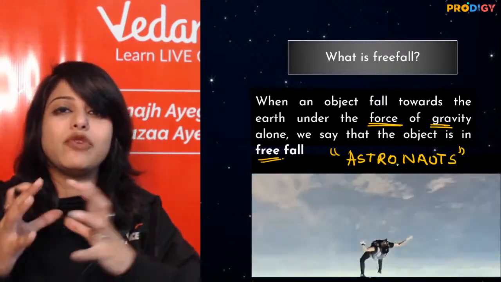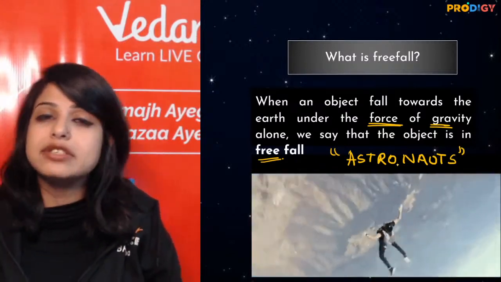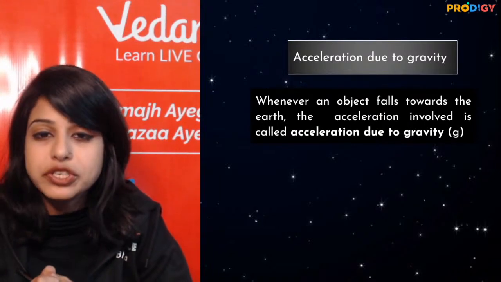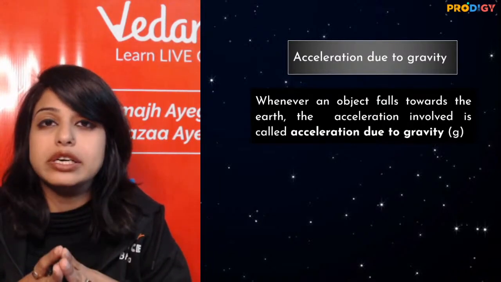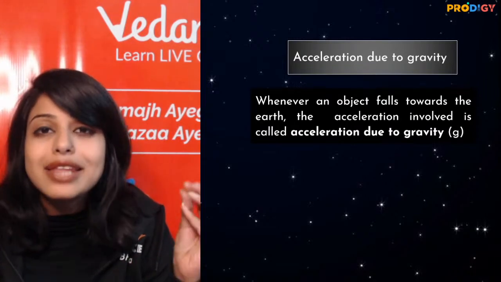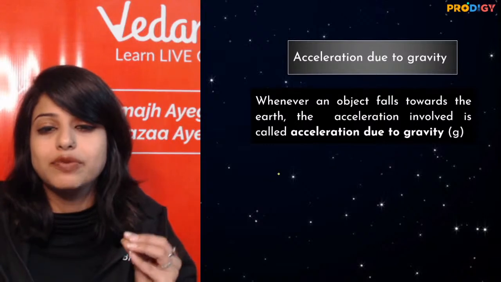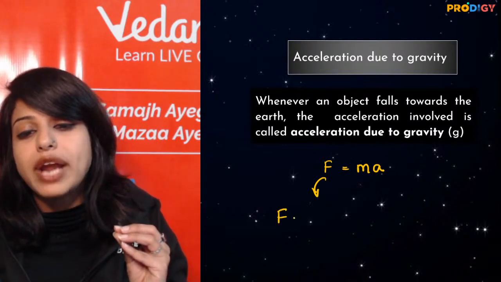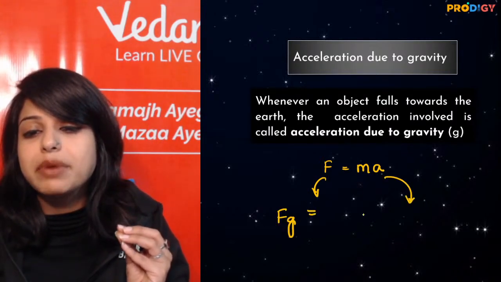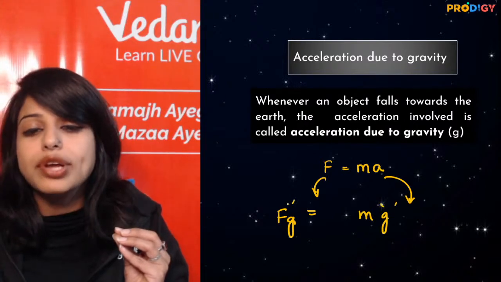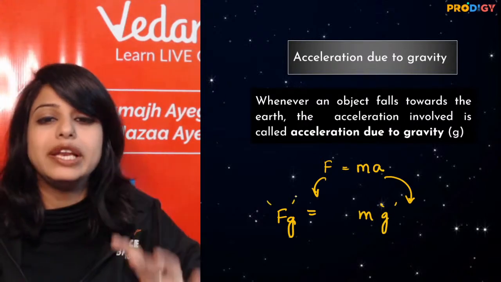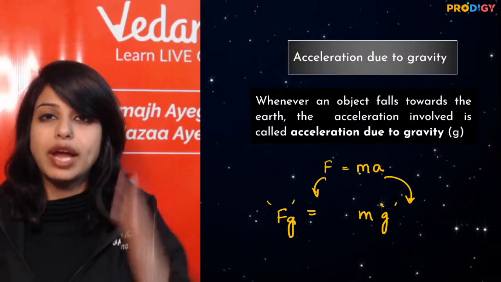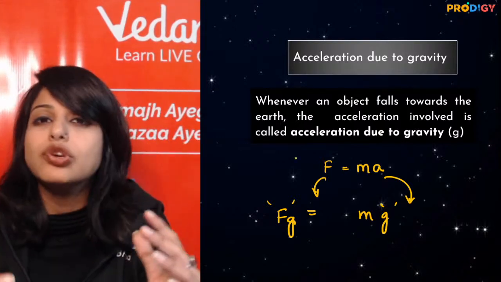Now when any body falls towards the earth in only the presence of the force of gravity, we call it free fall. And that is where acceleration due to gravity comes into the picture. Whenever an object falls towards the earth only due to the force of gravity, then the acceleration that the body feels... We know that force is equal to mass into acceleration. If I say this force is the force of gravity, then my acceleration becomes acceleration due to gravity. So when a body freely falls towards the earth, the acceleration involved is called the acceleration due to gravity. So if anybody ever asks you this question, you have the answer ready.